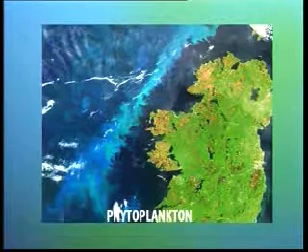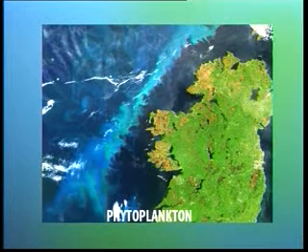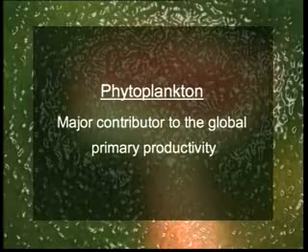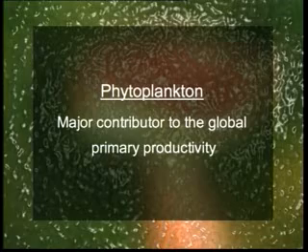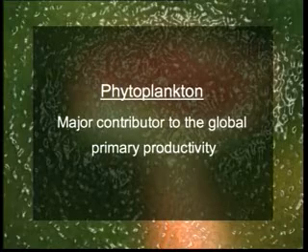The free-floating assemblage of algae is collectively known as phytoplankton. The phytoplankton is a major contributor to the global primary productivity. However, under eutrophic conditions, such planktonic algae increase their number and extent enormously and form water plumes.